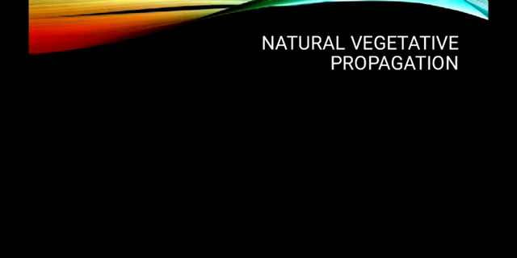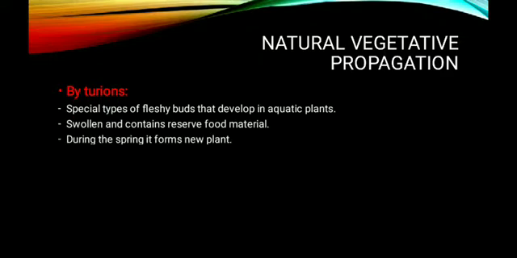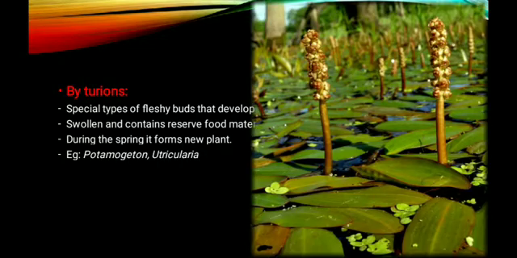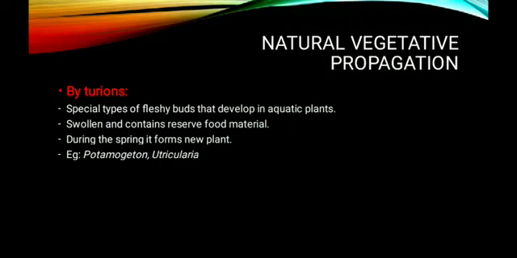Now let us move to the next very important type of vegetative propagation, that is by the help of turions. Turions are very unique, mainly produced by aquatic plants. These are a special type of fleshy buds that develop in aquatic plants. They are swollen and contain reserve food material, and during the spring they form a new plant. Examples are potamogeton as well as utricularia. This is a photograph of the aquatic plant potamogeton, and this is a photograph of utricularia. These plants reproduce by the help of a special type of vegetative propagule called turions.